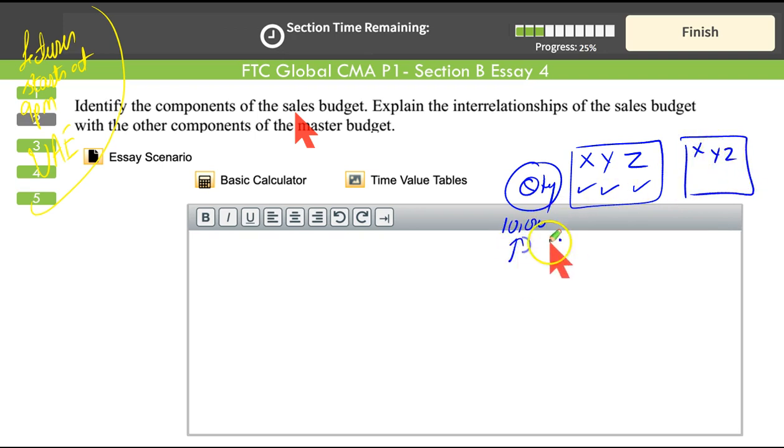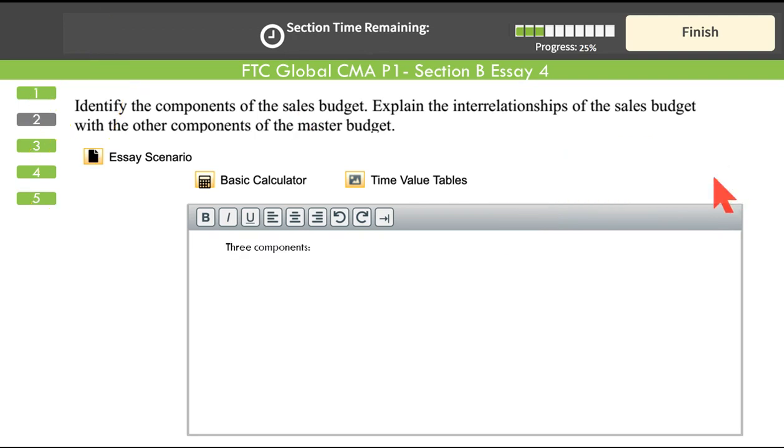So first the quantity total, then the components of individual X, Y, Z, which you call the sales mix, and finally the budgeted price for X, budgeted price for Y, and budgeted price for Z. So that's what you call 3 components: forecast sales volume, forecast sales mix, X, Y, Z, or maybe you're selling 10 products, so you need to split each budget into each component of the sales budget. And finally, the budgeted selling price for all the items within the sales. This was the first part of your question.